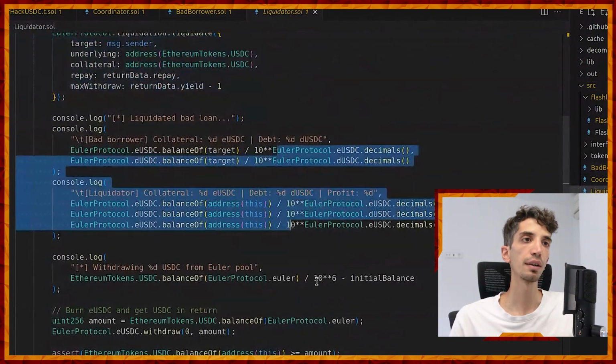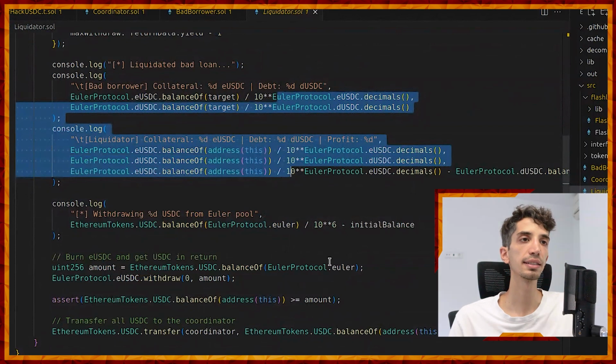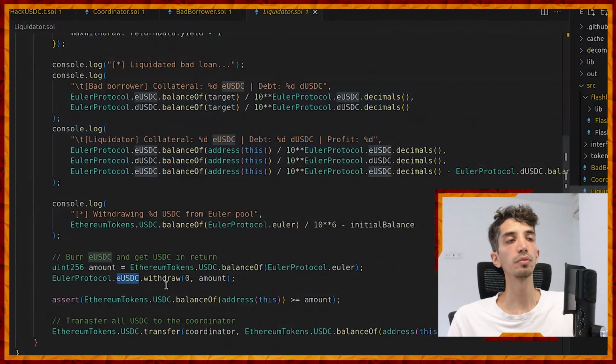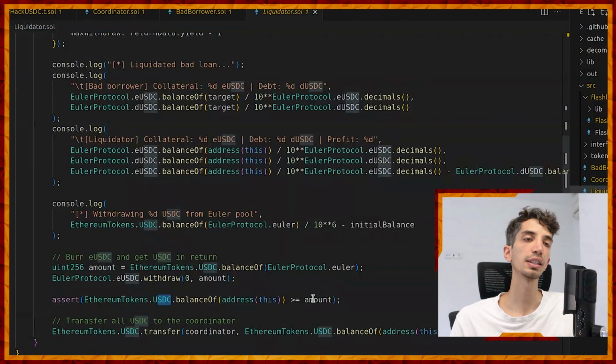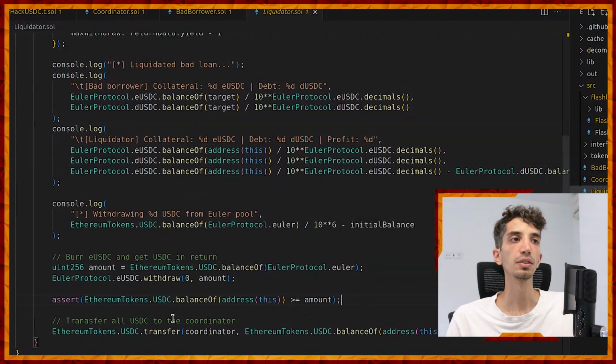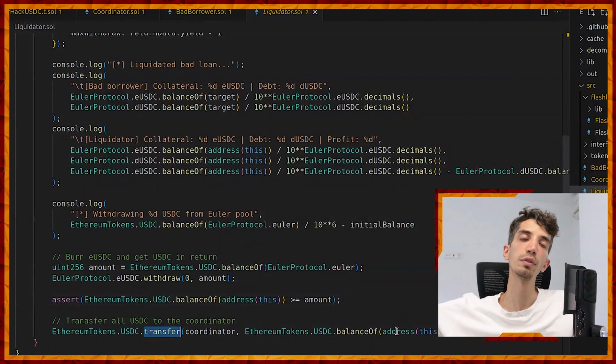It logs some stuff and checks that it has received these E tokens back and withdraws them all. Okay, so at this point, the USDC balance of this contract should have increased, so that later in this function call, these USDC are moved to the coordinator contract.